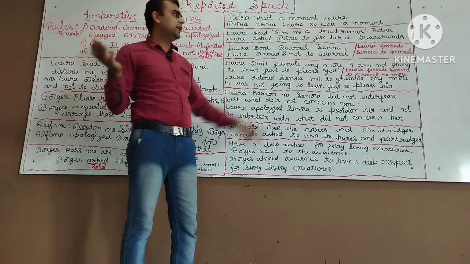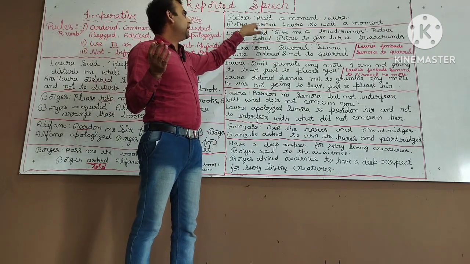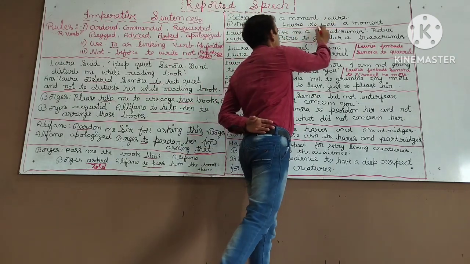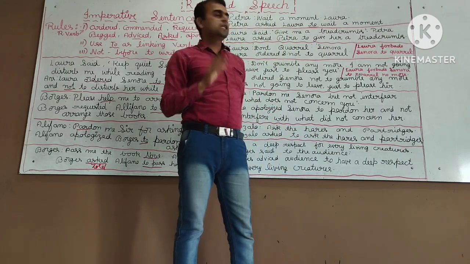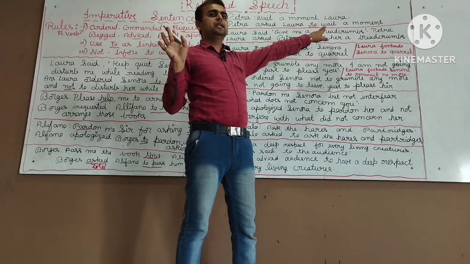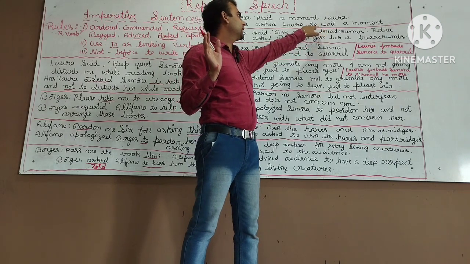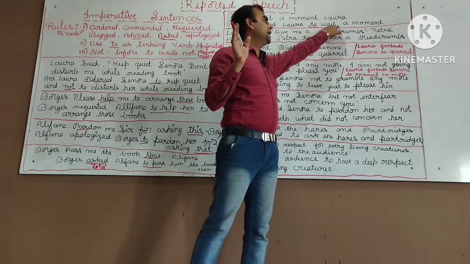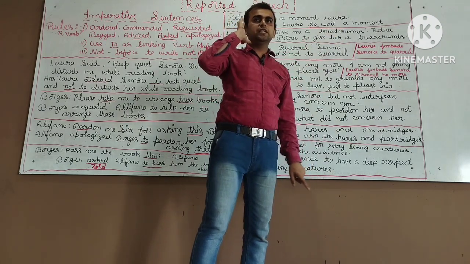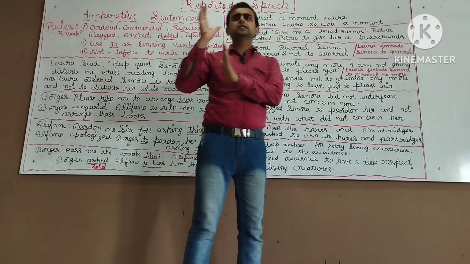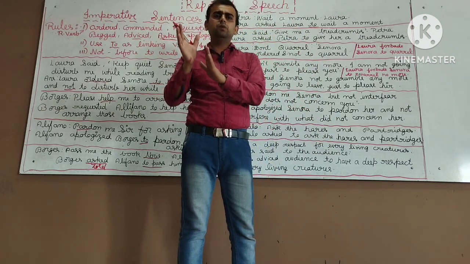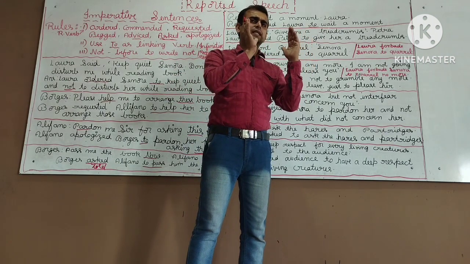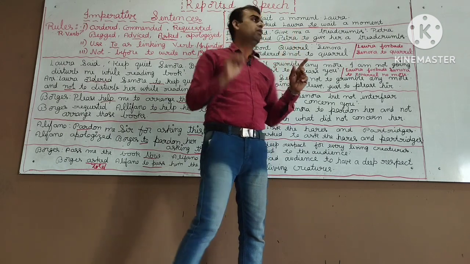Okay, for a statement what do we have to write? We have to write asked. Petra asked Laura to wait a moment. Okay, here to is very important, very important for the exam also. Instead of to, if you have written that, marks will be deducted. If you have written if, the marks will be deducted. And after the to, the verb must be the first form of a verb. If you write waited, the marks will be deducted. Please keep it in your mind. After the to, always we have to write a main verb. That main verb always must be in what tense? Present tense. We can also say that it is always the first form, V1 form.